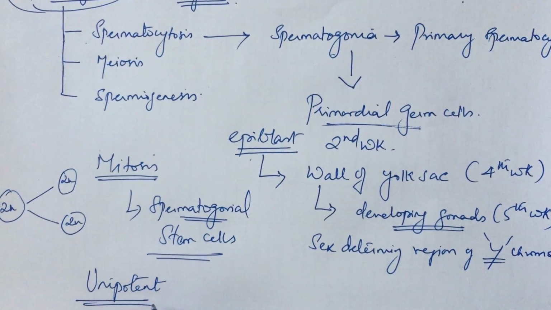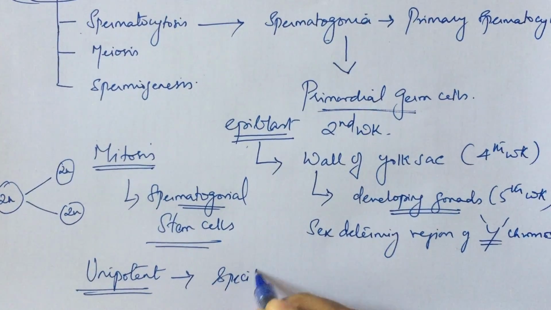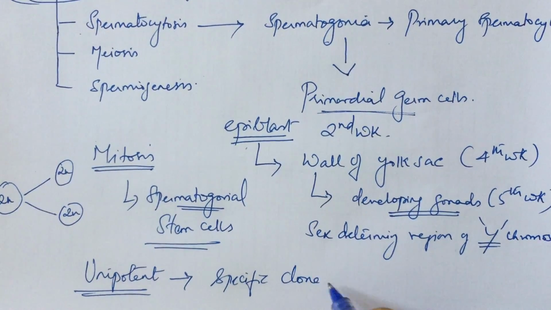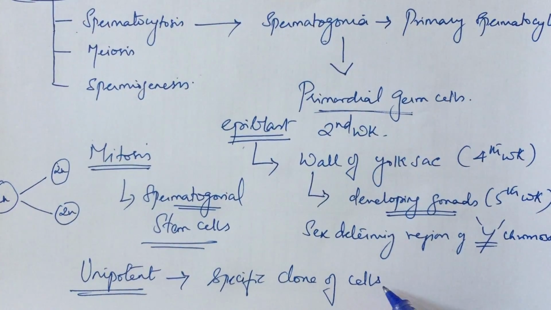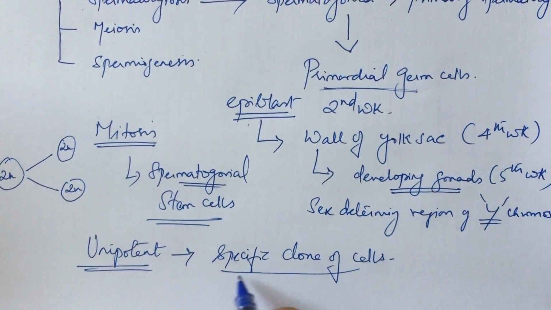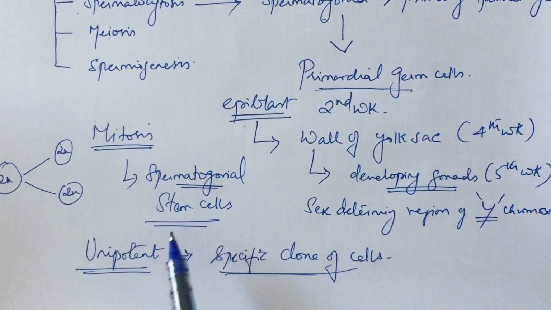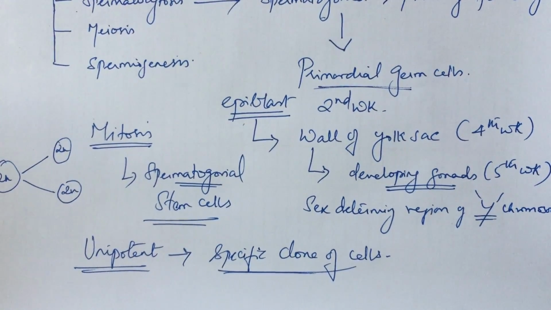These spermatogonial stem cells are unipotent in nature. They are called unipotent because they will give rise to only a specific lineage or clone of cells. They do not differentiate into different types of cells. They will develop only into a specific clone of cells. That is, from the spermatogonial stem cells, only spermatocytes are formed.